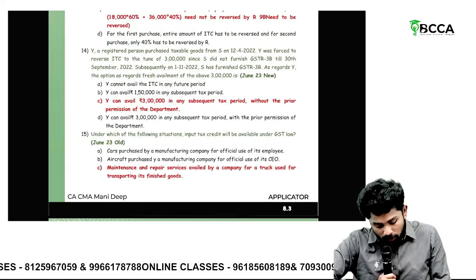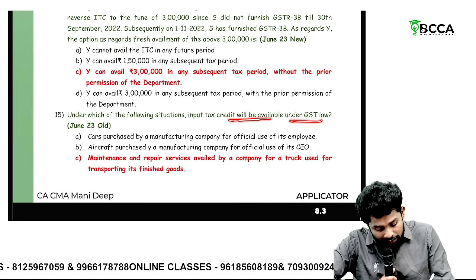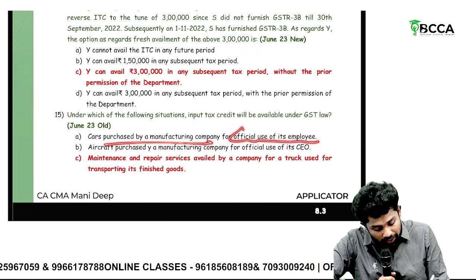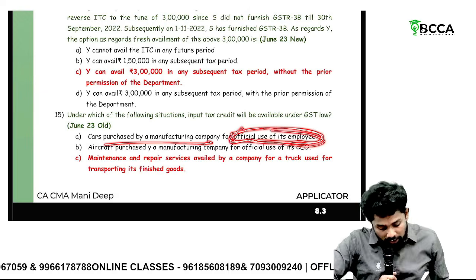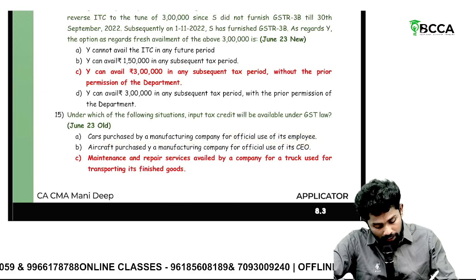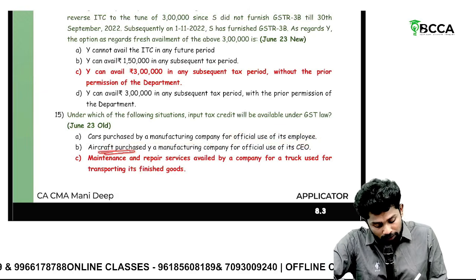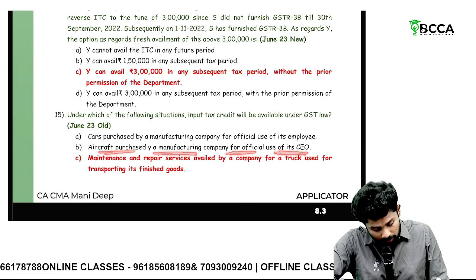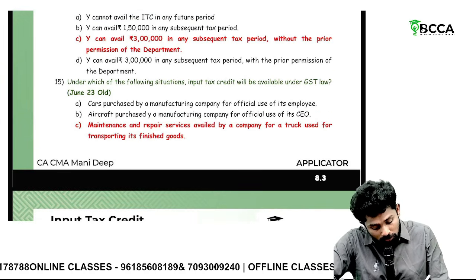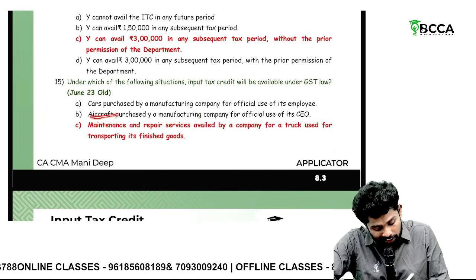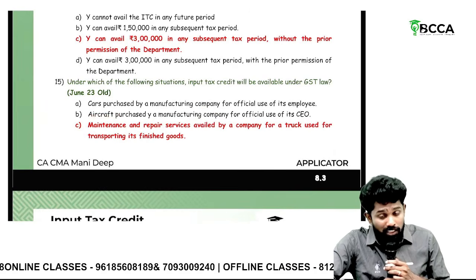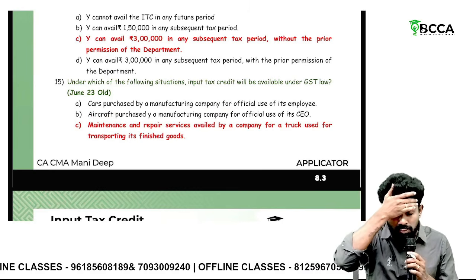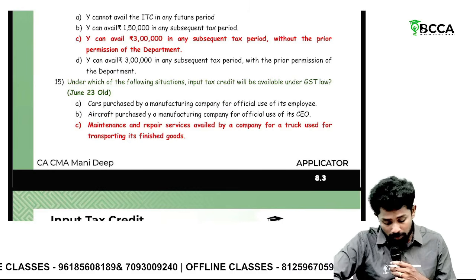Under which of the following situations ITC will be available under GST law? Car purchased by a manufacturing company for official use of its employee. For official use of its employee, ITC not available. Aircraft purchased by a manufacturing company for official use of its CEO. ITC not available. Because what? Here aircraft, motor cars, they should be used for renting, hiring, or imparting driving or navigation skills, or for further supply. Then only ITC available there.